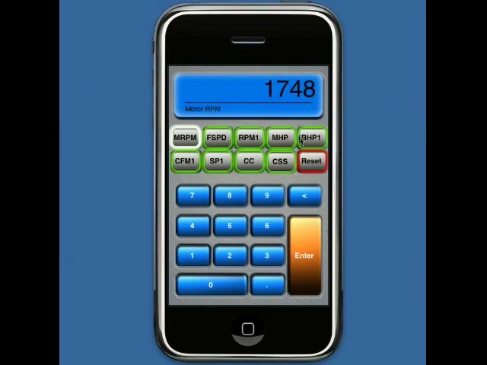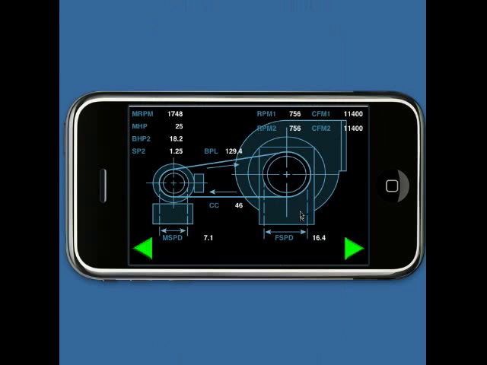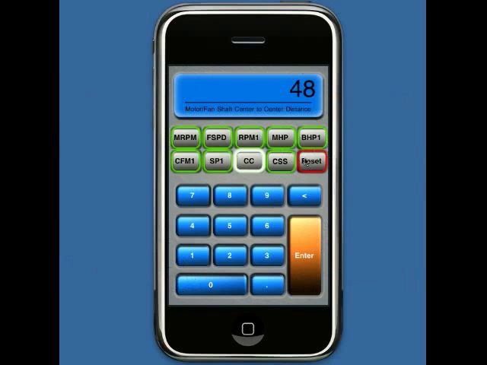You can go back and change any value. For example, your center to center distance. Let's say instead of 46, it's 48. And then rotate the phone back over, and you'll see that you need a 129.4 inch belt. Or you can reset all your values at once and enter them again.